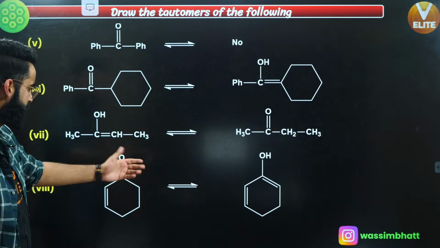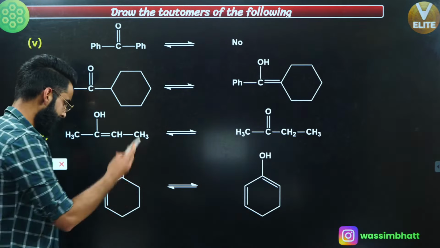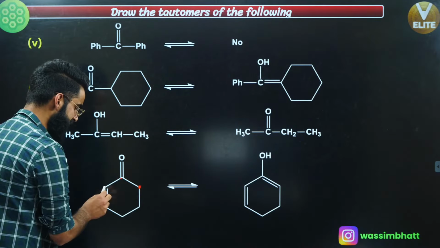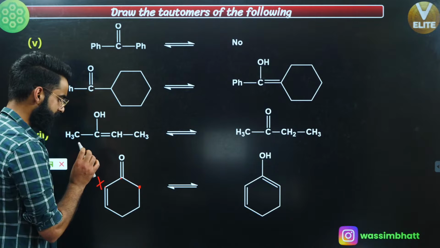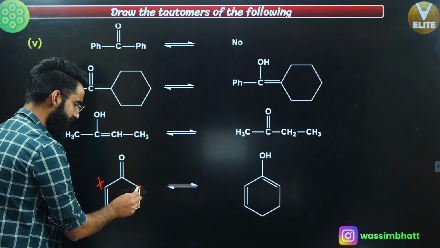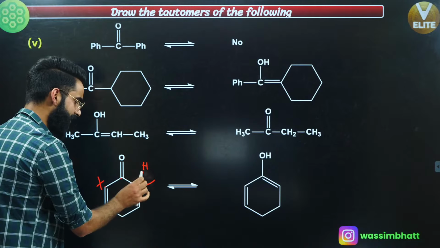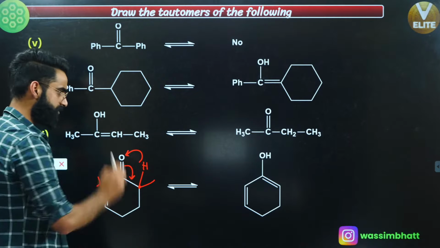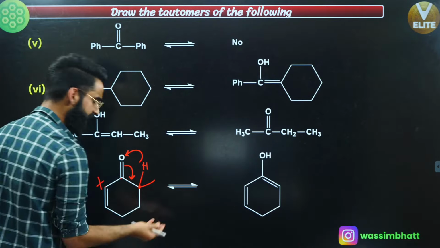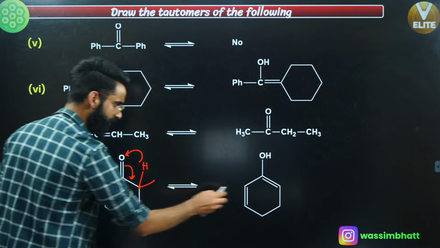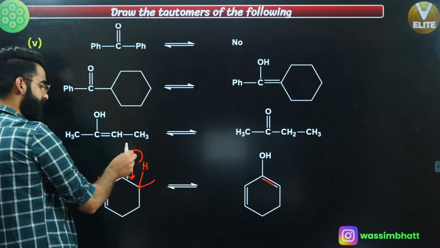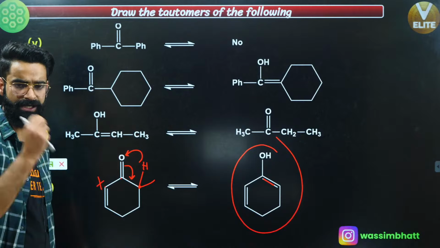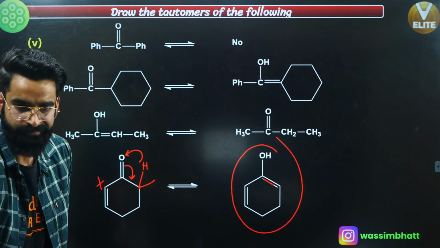What about the last case? The last case is also possible. Have a look. This is your carbon double bond oxygen, right? This is sp3 hybridized carbon. This is sp2. So I'm not going to take hydrogen out from here. I'm going to take hydrogen out from here. There are two hydrogens attached. One of the hydrogens I'll take out. Just take this double bond right here, and take this H positive with this oxygen. So finally, you are keeping the double bond right here at this position, and this hydrogen is going to get attached with the oxygen like this. So this was keto, this is enol. This again is your keto-enol form.